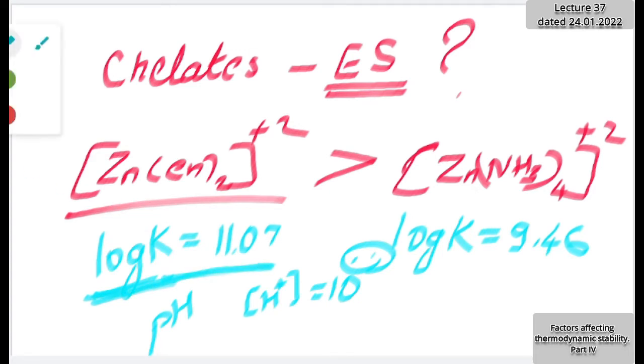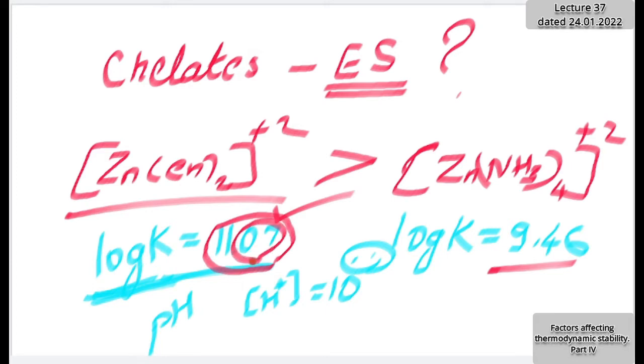But anyhow, it is representing the stability. Stability of ethylene diamine complex is more than that of the zinc ammonia complex. Try to remember this number. For ethylene diamine, stability is 11.07, like 11 cricket players, and that 07 you can remember, maybe James Bond, or Mahendra Singh Dhoni, or another player. And for zinc ammonia complex, it is 9 point something, whose digits sum to 10, like cricket points 4 and 6: 9.46. So it is just playing with the numbers, the stability constant.